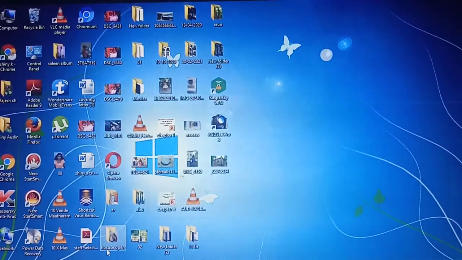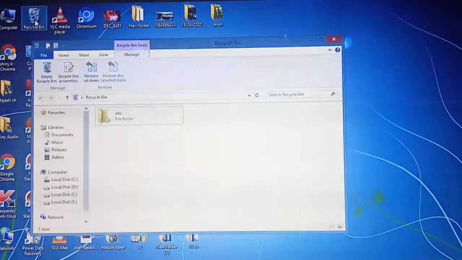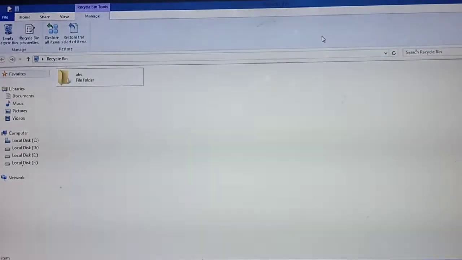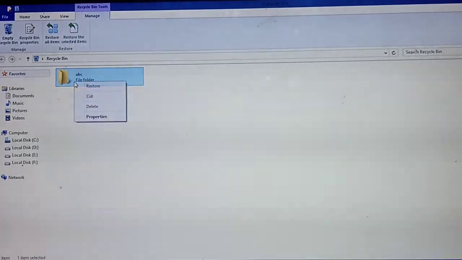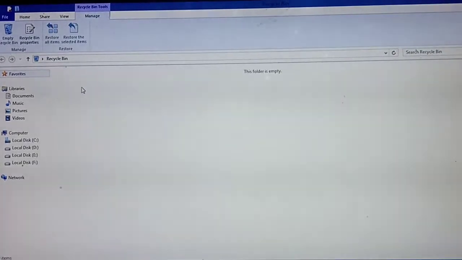So listen, what steps do you need to follow to restore, students? First you need to open the recycle bin. See, now I have opened the recycle bin. The folder you already deleted is there inside the recycle bin. Now only one folder is there. See, what you need to do is right click. I have selected it and right clicked. Which option do I need to give, students? Restore. See, the file will be restored to the place from where you deleted it. Now you will get the empty recycle bin.